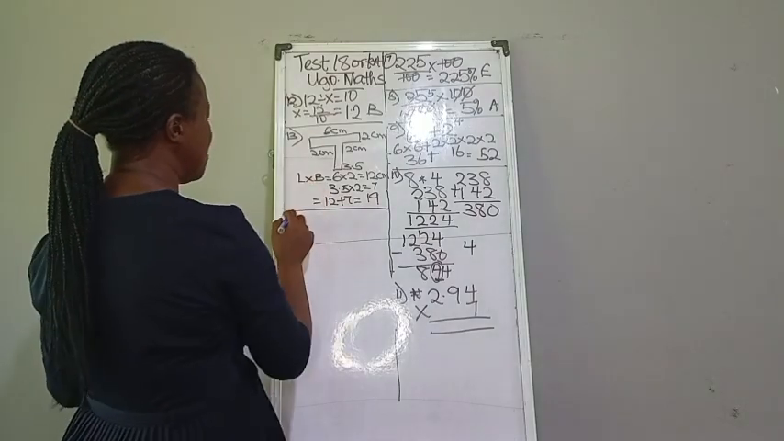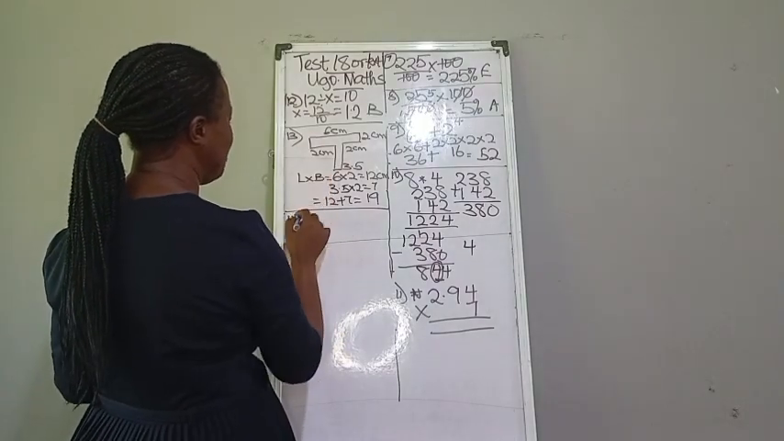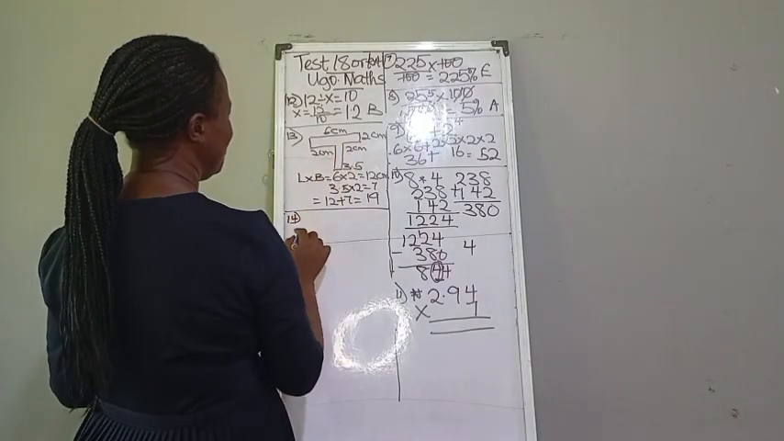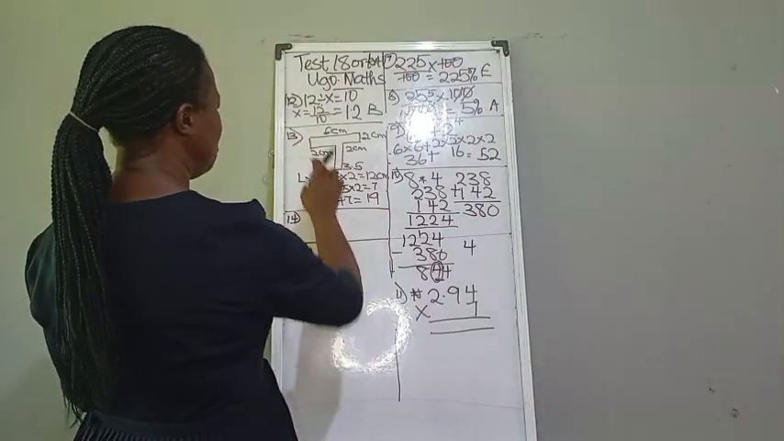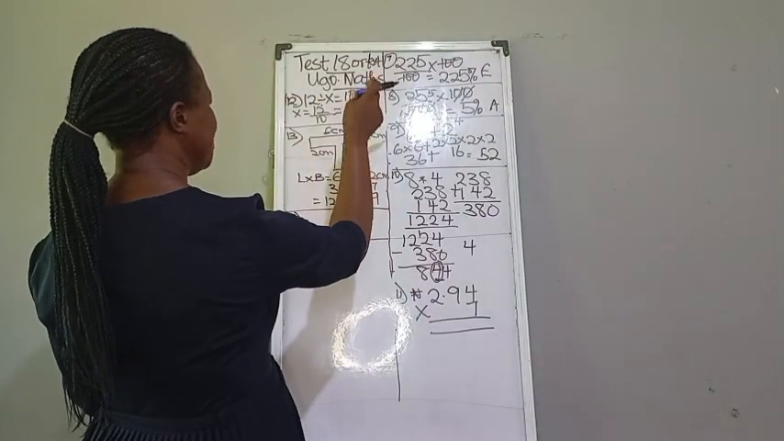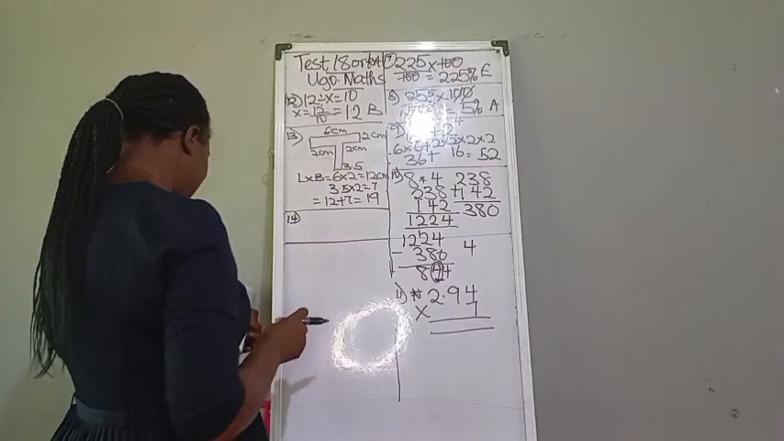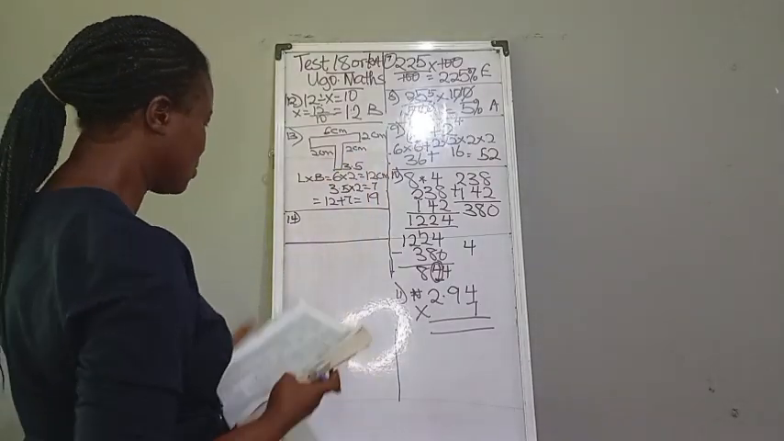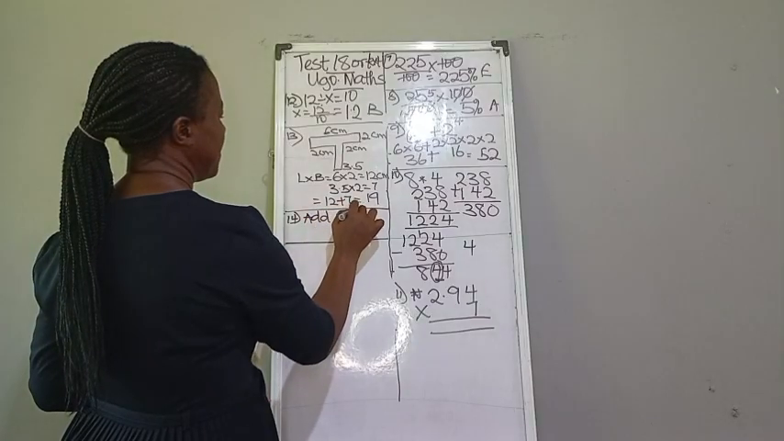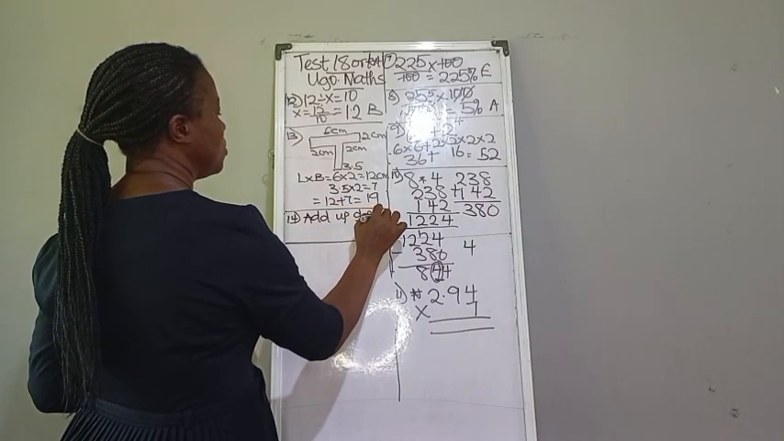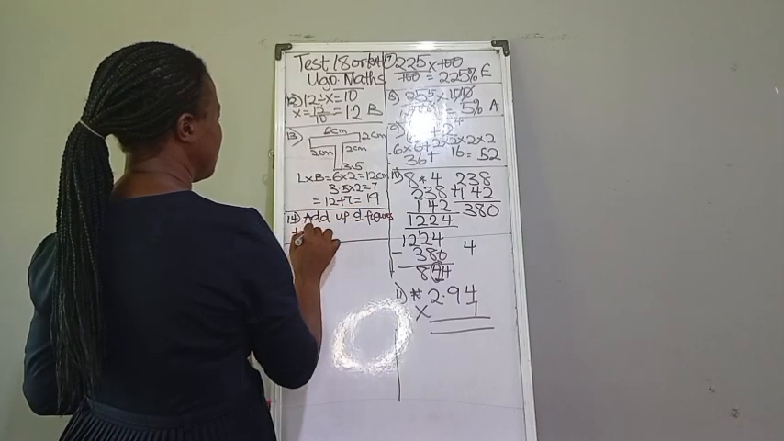Number 14 says, what is the perimeter of this diagram. So when we are looking for the perimeter, we add all of them together. So please do add that and let me have it in the comment section. That will be 2, 2, 6, 2, 3.5 and 3.5. So add all the figures together.